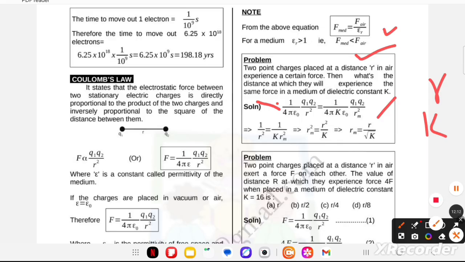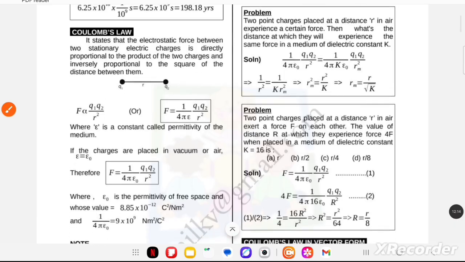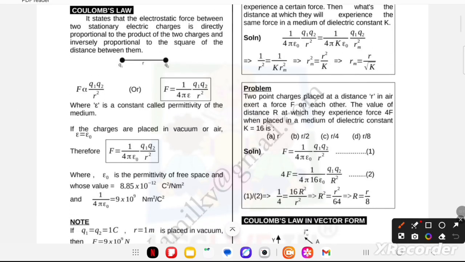Listen, now the next problem written here. Two point charges placed at a distance r in air exert a force F on each other. What is the value of the distance r at which they experience force 4F when placed in a medium of dielectric constant K equal to 16? So we have 4 options: option A is r, option B is r by 2, option C is r by 4, and option D is r by 8. Simple, you can use the formula F is equal to 1 upon 4 pi epsilon naught q1 q2 by r square.